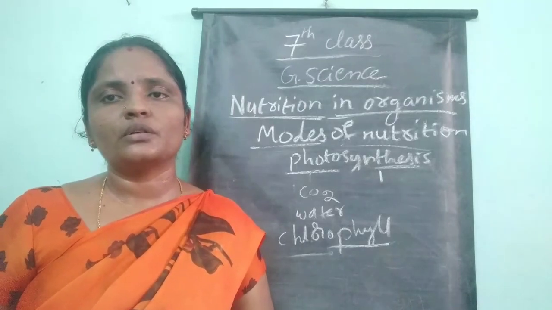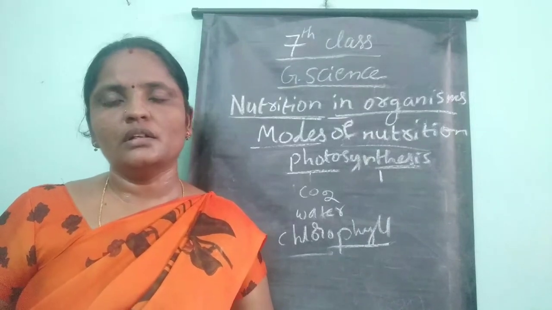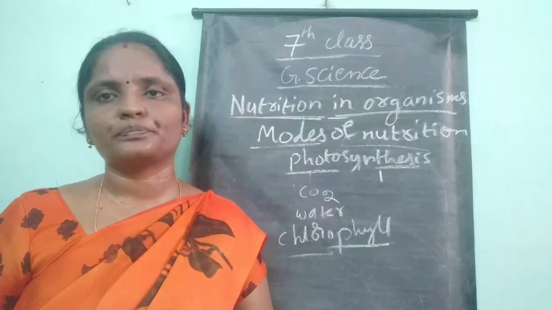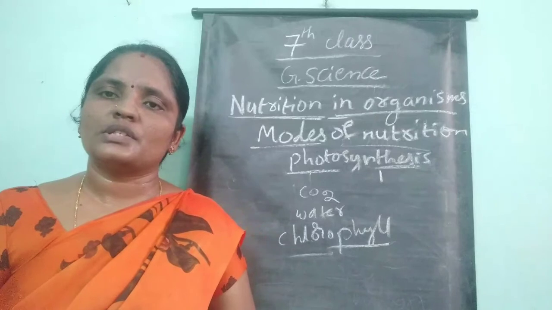But in some plants you can also see red and brown colored leaves. So do these leaves also perform photosynthesis?